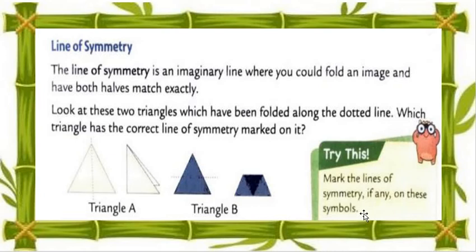Which triangle has the correct line of the symmetry marked on it? See, this triangle has the line, which is the imaginary line, otherwise the line of the symmetry. Then after we fold, and then we cut, otherwise triangle B we make like that. Understood, my dear students?